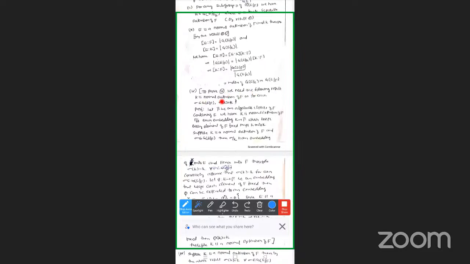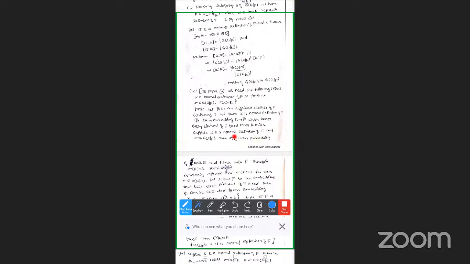K is a normal extension of F if and only if for each sigma belonging to G(E/F), sigma of K equals K. To prove this, let F bar be the algebraic closure of F, containing E. We have K is a normal extension of F if and only if for each embedding K to F bar, which fixes every element of F, it maps K onto K.